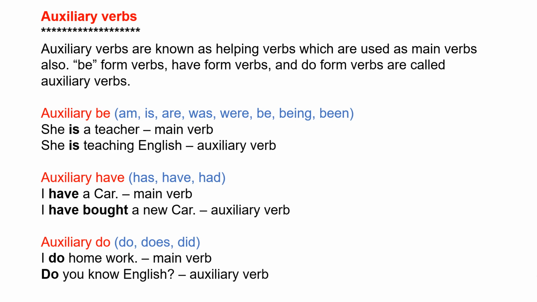Next, do auxiliaries. Do, does, did are do auxiliary verbs. Example, I do homework. In this sentence, do has been used as a main verb. Do you know English? In this sentence, do has been used as an auxiliary verb. In this sentence, know is the main verb.